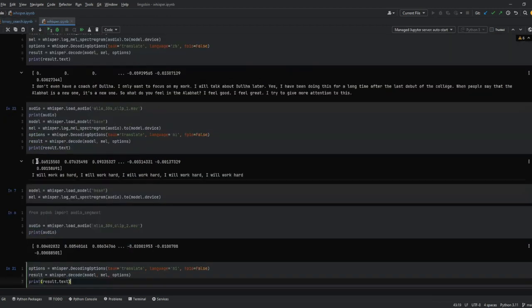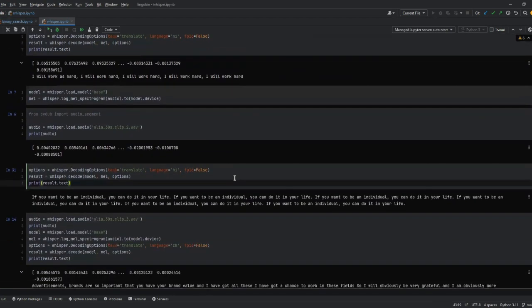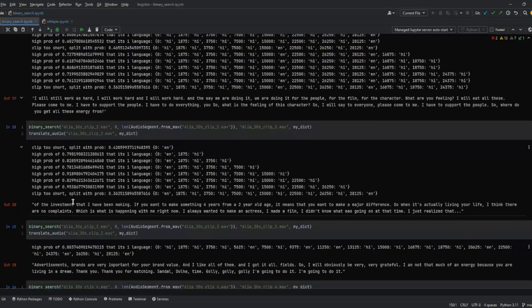However, in Whisper, as you can see, when translated in Hindi, the translation takes the first thing that it translates, "I will work as hard," and keeps repeating it on and on. The same thing is true for the next 30 seconds of the interview, as it translates it in Hindi and keeps repeating it. However, here, it translates it with Hindi or English, depending on what the dictionary that we pass in dictates. And here, as you can see, Alia Bhatt is talking about achieving her dreams, making a major difference, and making it in life as an actress.